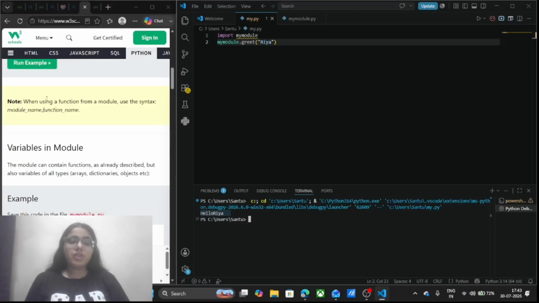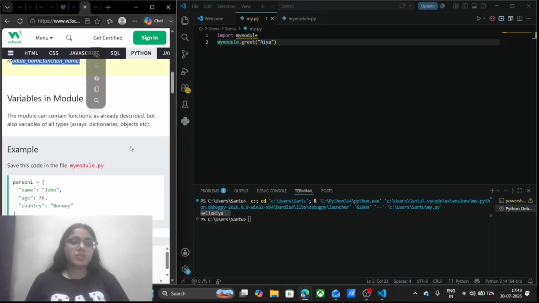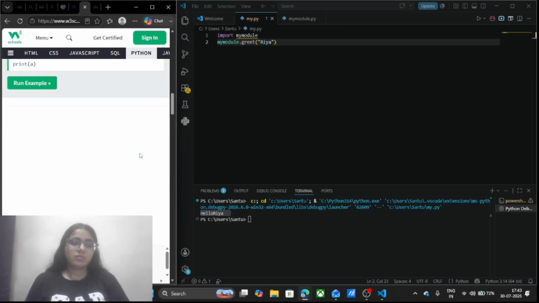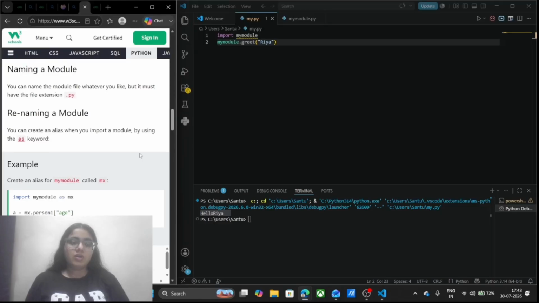You can see here the syntax of how we can use a function from a module, using the module name and then dot function name. I hope that makes sense. Talking about naming a module, I have already discussed with you that we are going to name it using a .py file.